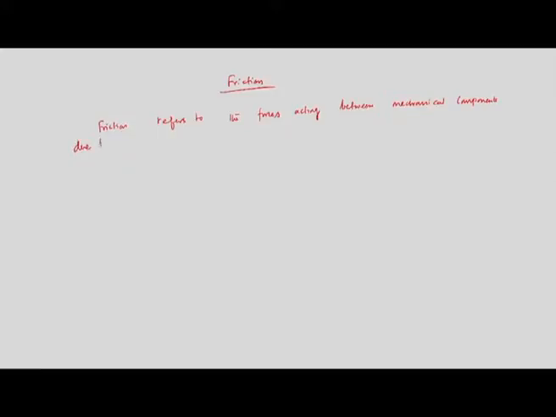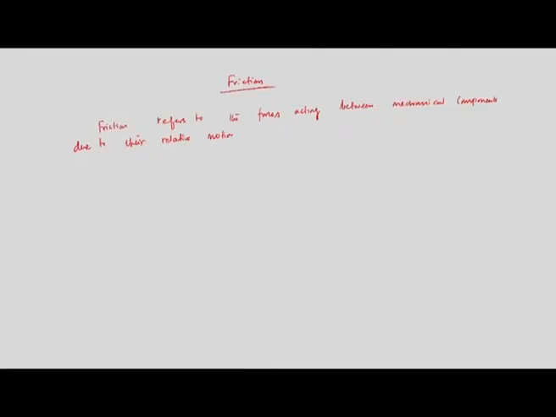Why? It is very important, due to their relative motion. If we do not have relative motion at all, we may have static friction, but whenever we have relative motion between the mechanical components, we cannot ignore friction.